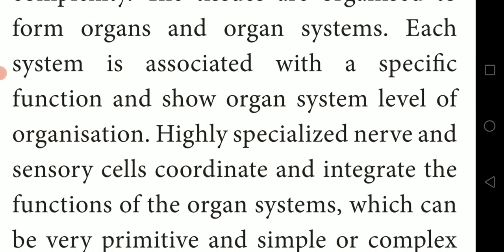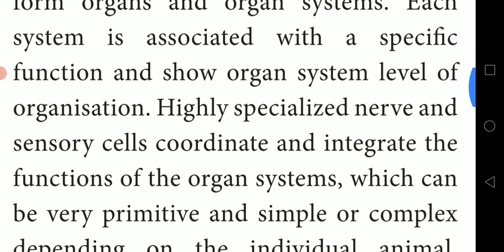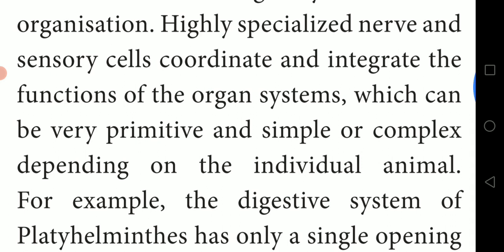Highly specialized nerve cells and sensory cells coordinate and integrate the functions of organ systems, which can be very primitive and simple or complex, depending on the animals.